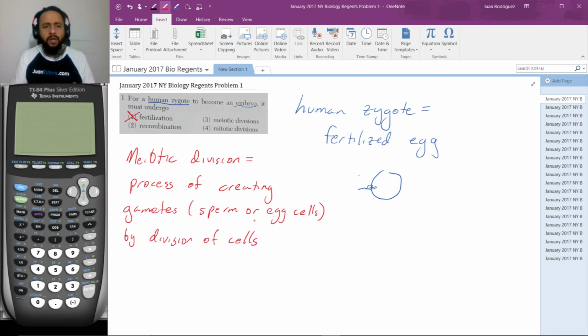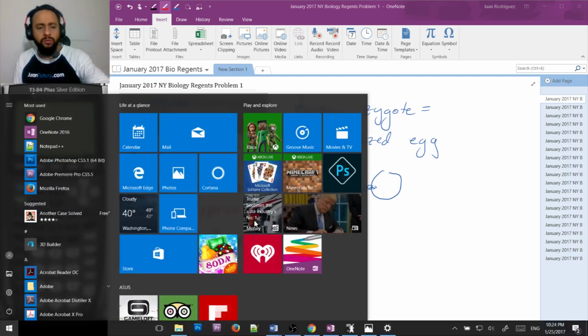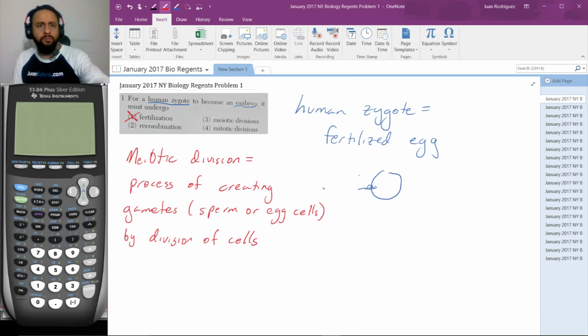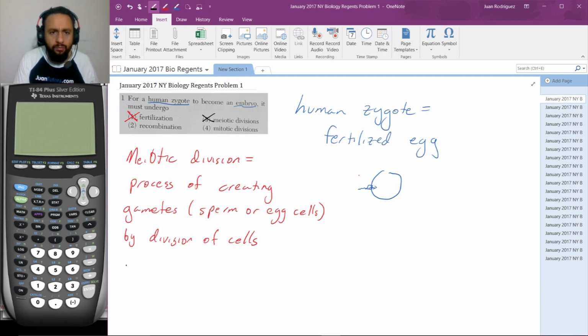In fact, what does happen? There's only two types of division that we've learned: one is meiosis and the other one is mitosis. So that meiotic division is not the answer, because that's used to create sperm and egg cells, and these sperm and egg cells already exist and they've already been fertilized.